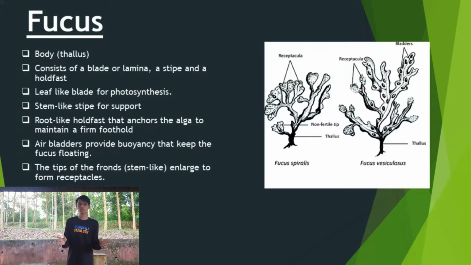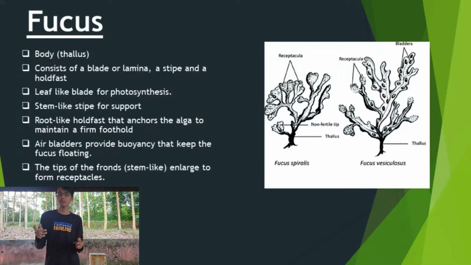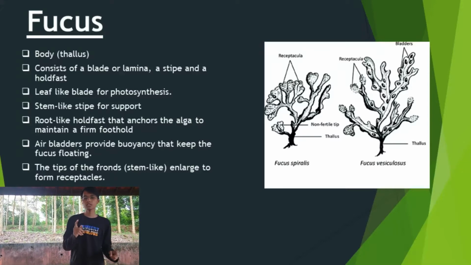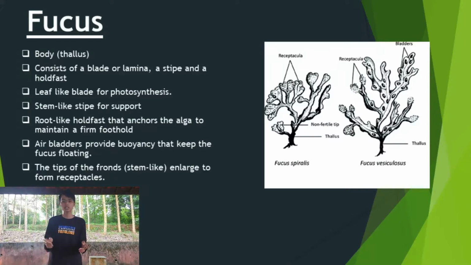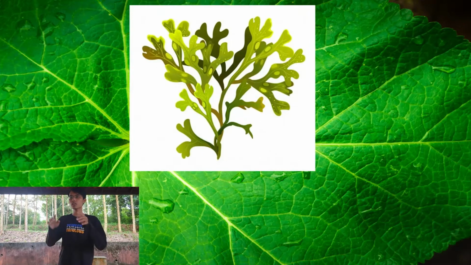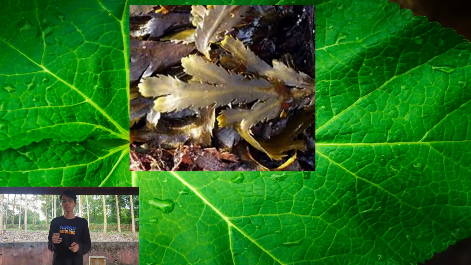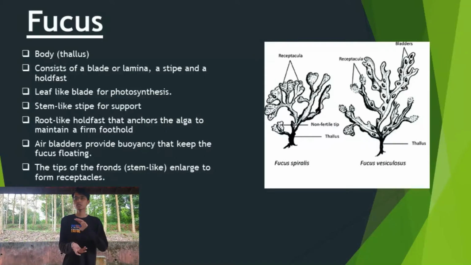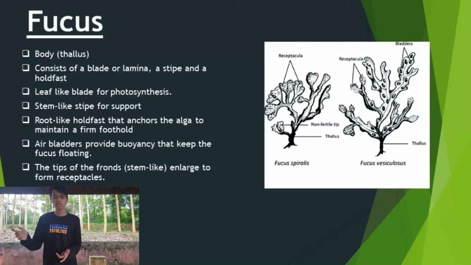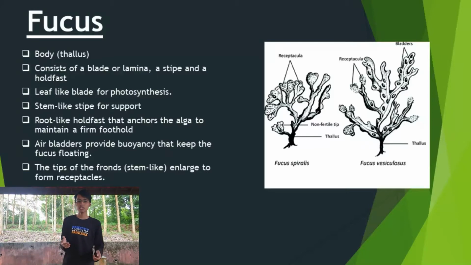They also consist of a blade or lamina, a stipe, and a holdfast. The leaf-like blade is for photosynthesis. Their leaves are flat and compressed, and they also have smooth edges. The stem-like stipe is for support and to withstand the wave action. The root-like holdfast anchors the alga to maintain a firm foothold.